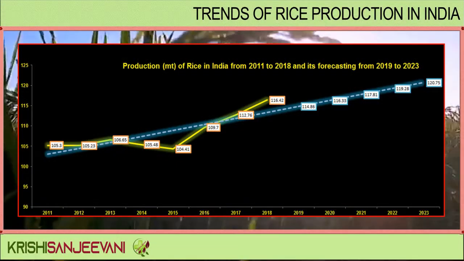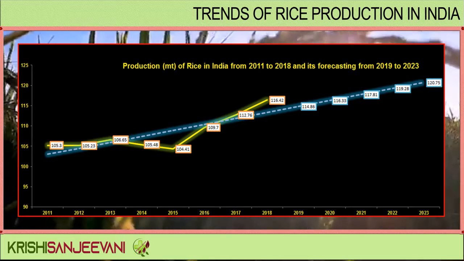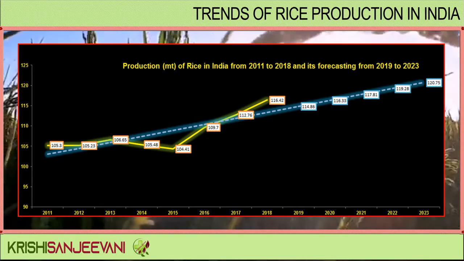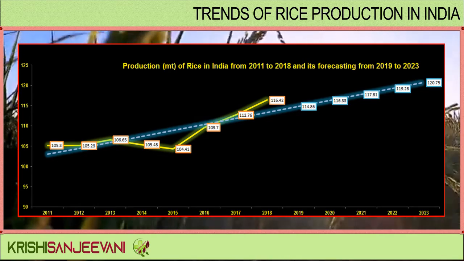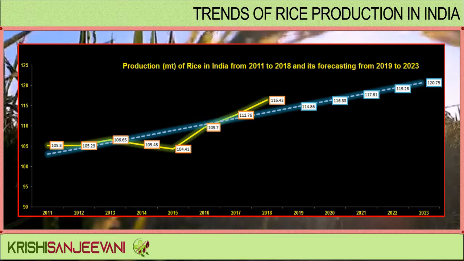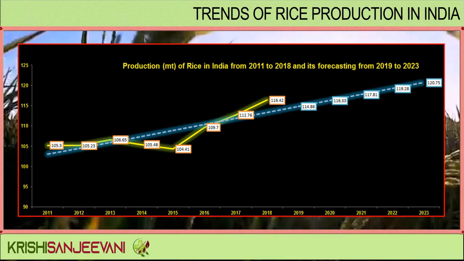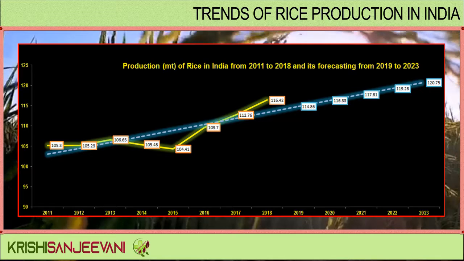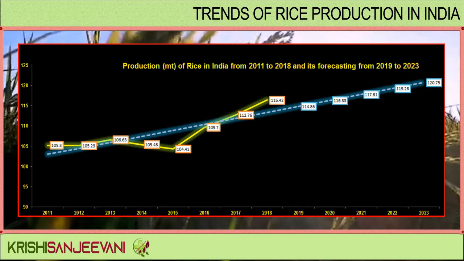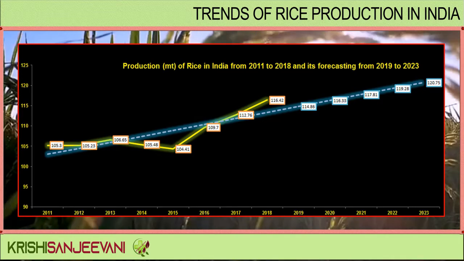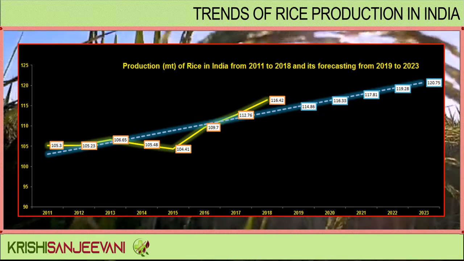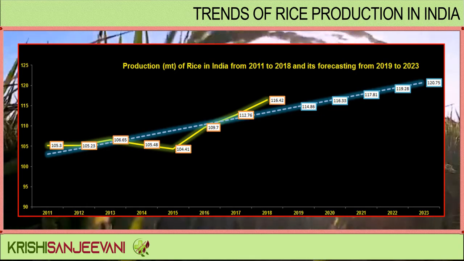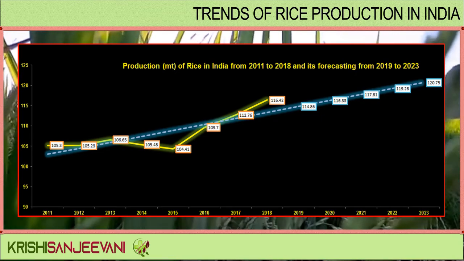Production of rice in India from 2011 to 2018 and its forecasting from 2019 to 2023 in million tons. Here, the yellow line shows the actuals and the blue dotted line shows the trend and then the forecasting. In 2018, the total production was 116.42 million tons, and while projected, we expect 120.75 million tons by 2023.